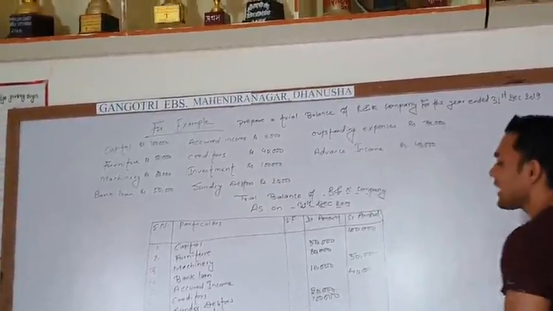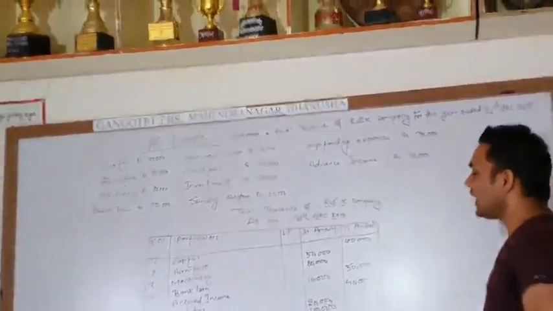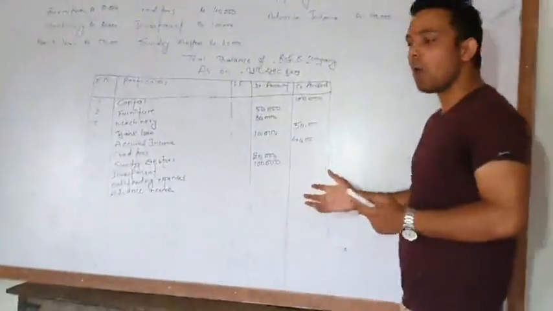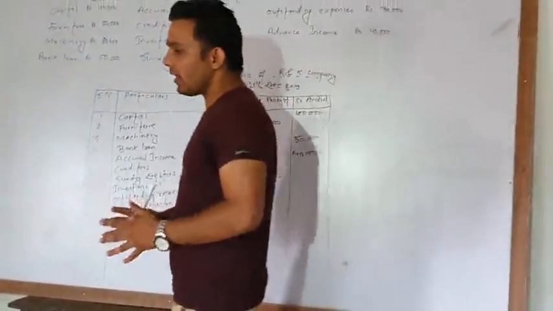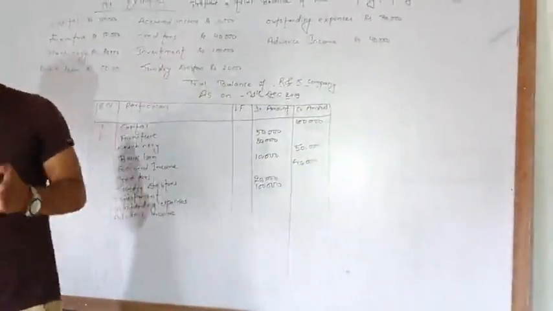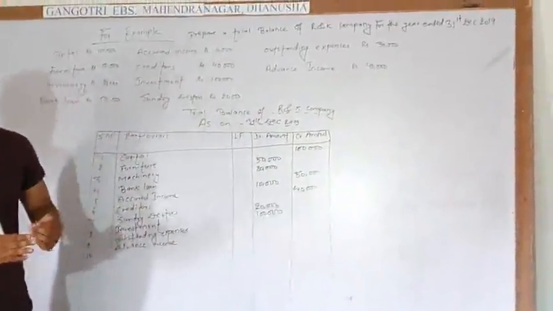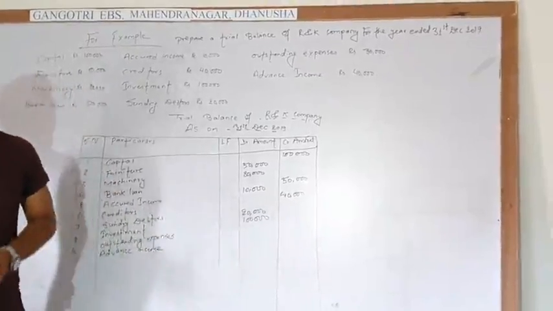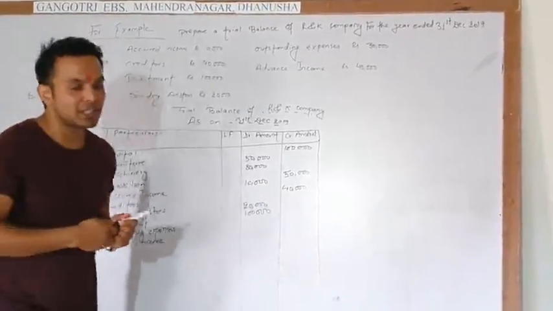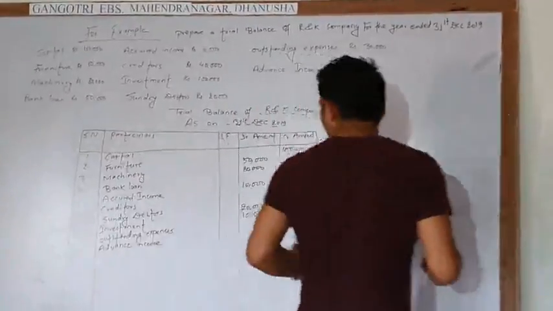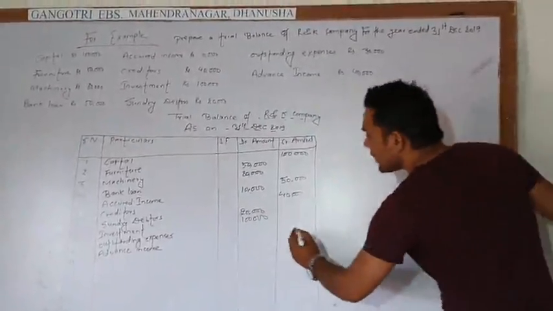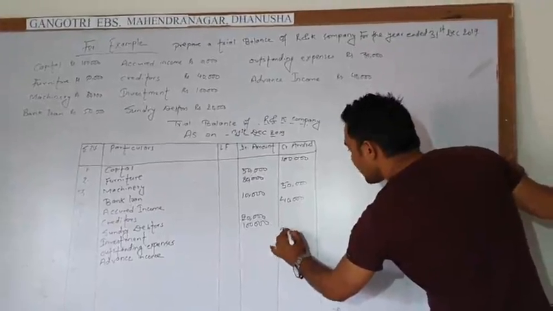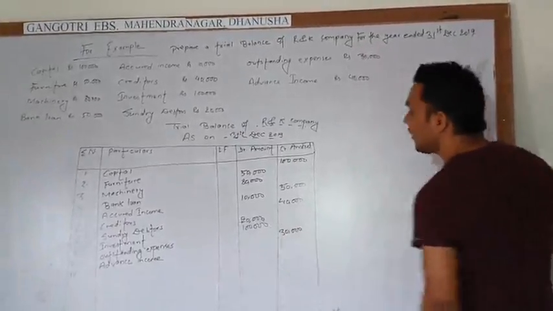And there is outstanding expenses. Outstanding expenses are our liabilities. How are they our liabilities? If the expenses took place but are not yet paid, that is called outstanding expenses. So they are our liabilities, and liabilities go on the credit side. The amount here is 30,000, so we write here 30,000.